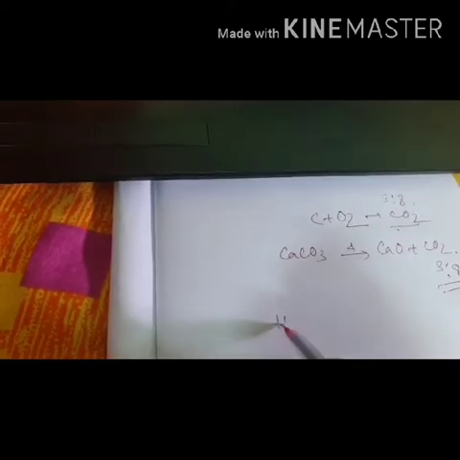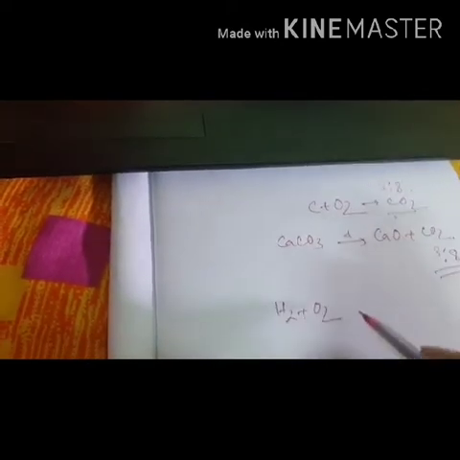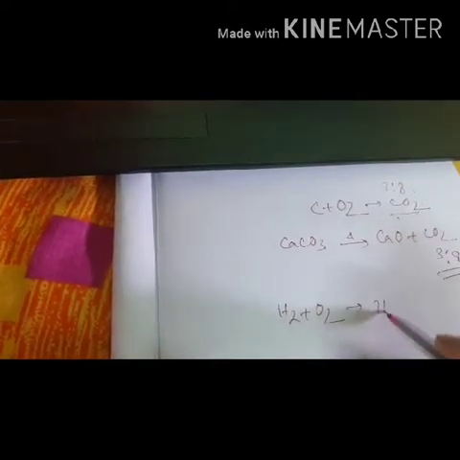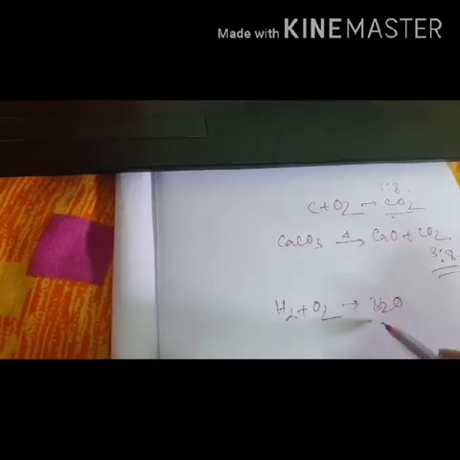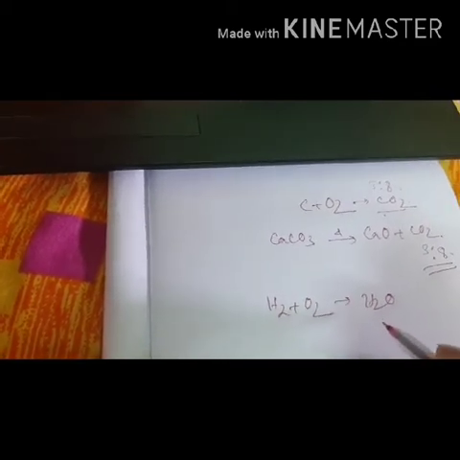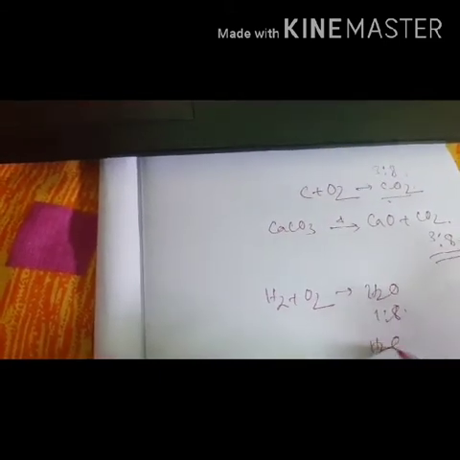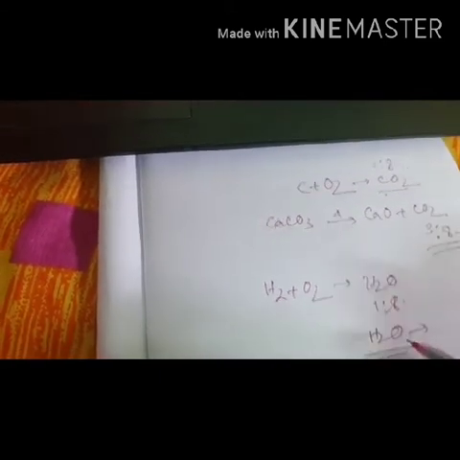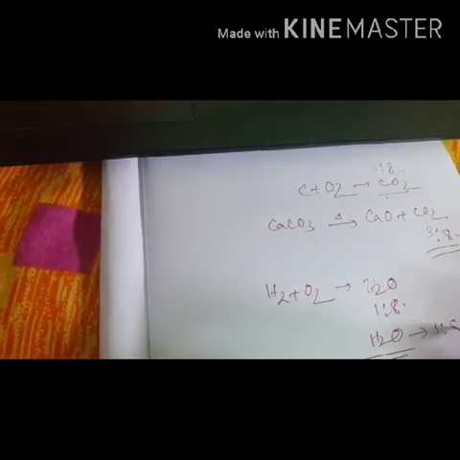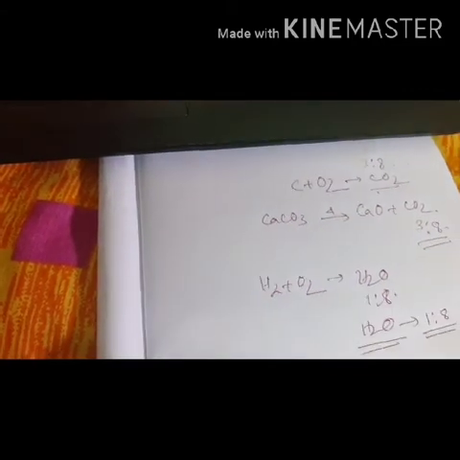Now one more example, suppose you can get water by the combination of H2 and O2. Here the fixed ratio of the masses of hydrogen and oxygen will be 1:8. And if you get water from another source also, and you analyze the water, then you will get that the hydrogen and oxygen combination ratio is 1:8.